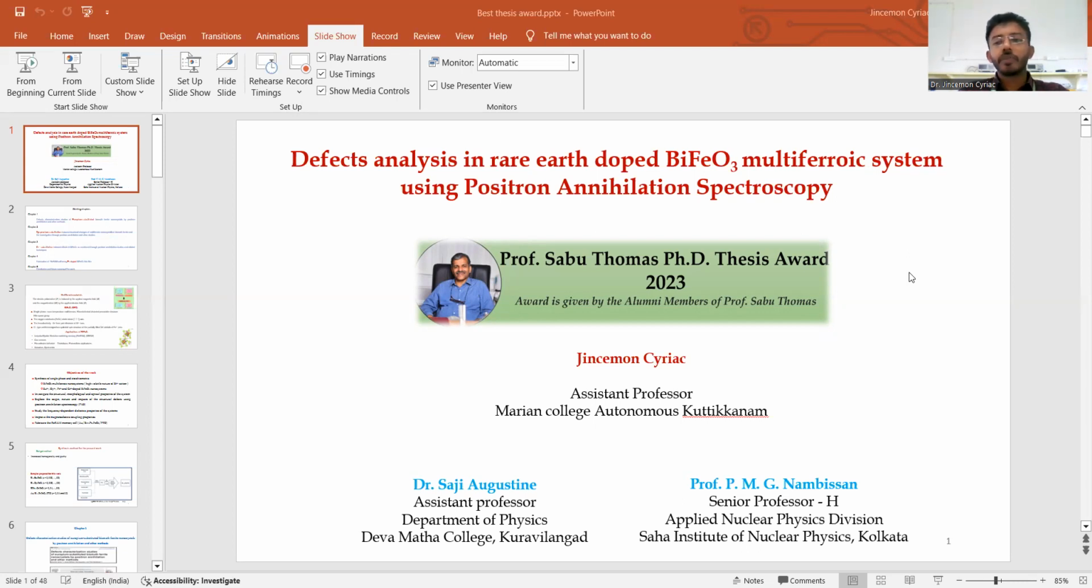Nowadays, multiferroic material has several applications in the field of memory storage devices, sensors, actuators, etc. Because simultaneously we can change the electric and magnetic properties of this material at room temperature. And also we know that defects play an important role in the properties of this type of semiconducting material.